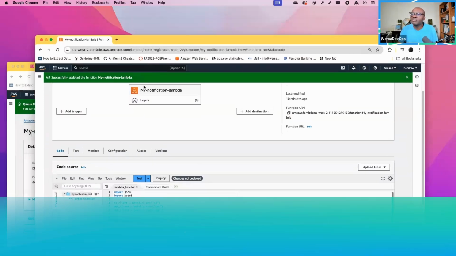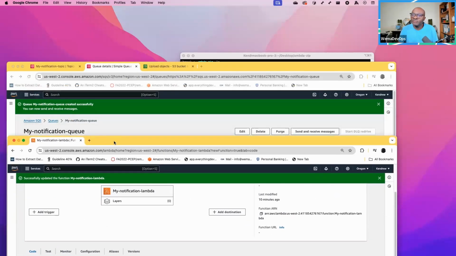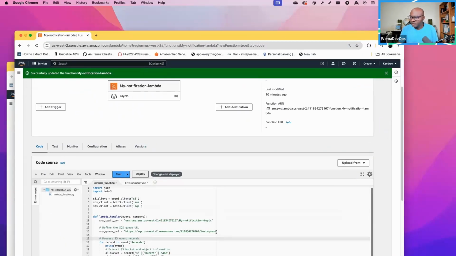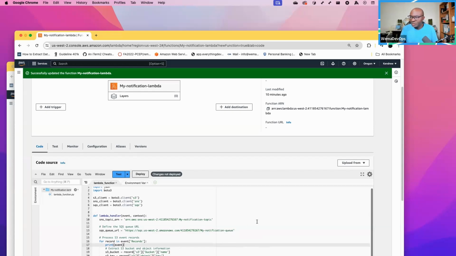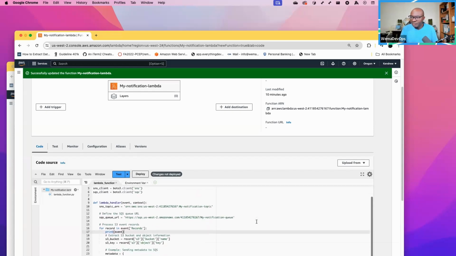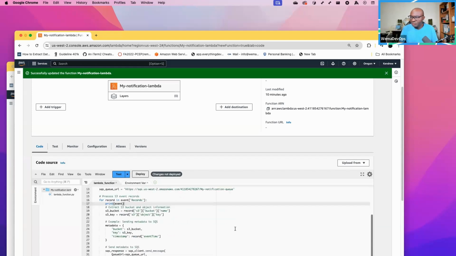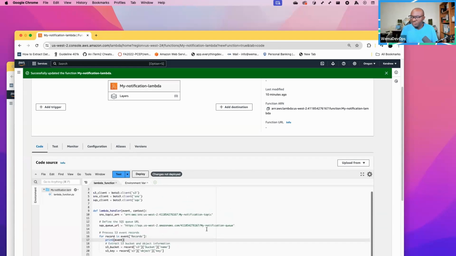Then for my queue, it was my notification queue. Okay, my notification queue. So I'll go here and I'll do my notification queue. Right. So those are the two parameters that I need to change. That's my queue, and that's my Lambda. Okay. So once I have uploaded this, everything looks good as it is. This is the only changes I needed to make.